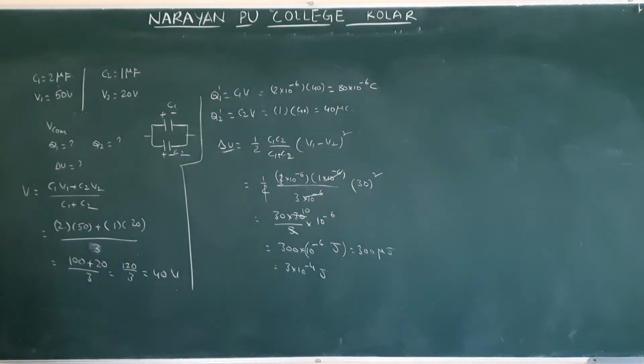See example 11. They gave a conducting sphere of radius 2r carrying a charge q is joined to an uncharged conducting sphere of radius r. Find the charge flown through the conducting wire. Here the second one is an uncharged conducting sphere. Uncharged conducting sphere means the second one's charge is how much? 0.